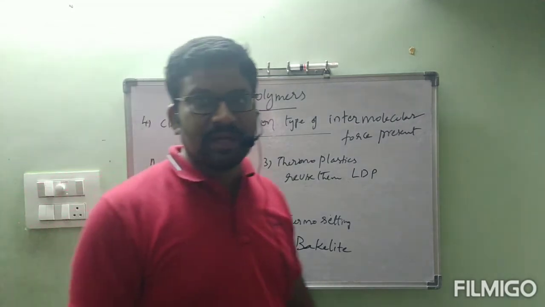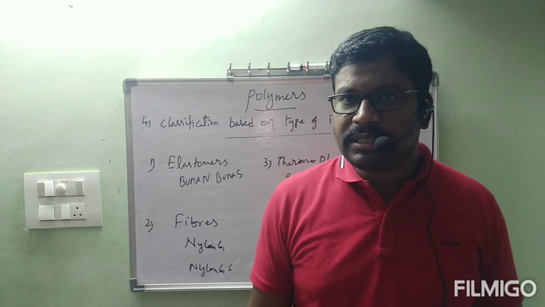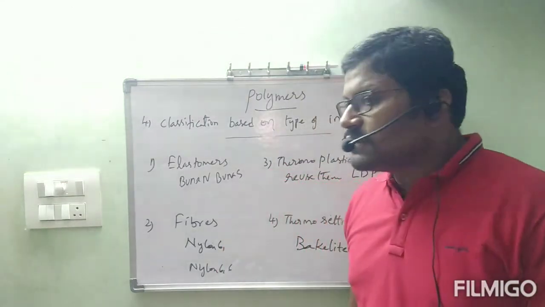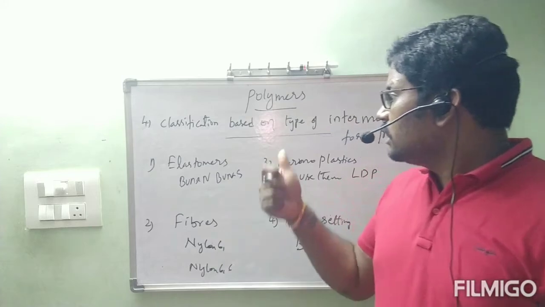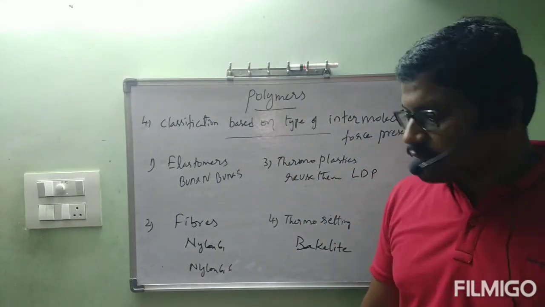First classification is depending on source. Second classification is based on type of polymer structure. Third classification is depending on mode of polymerization undergone. Fourth classification is based on type of intermolecular force present.